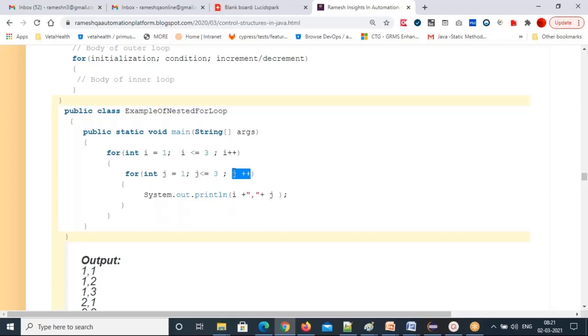And you got the latest j value 2. It will go to the condition: 2 less than or equal to 3, true. Comes inside. I value is still 1 only, j value is 2. So 1, 2 will print.